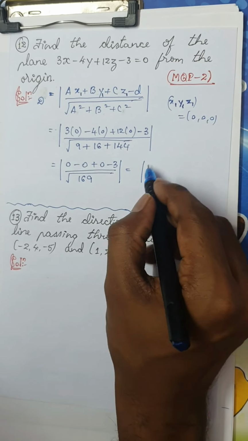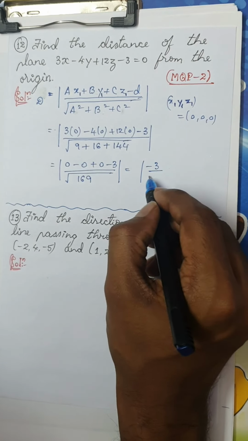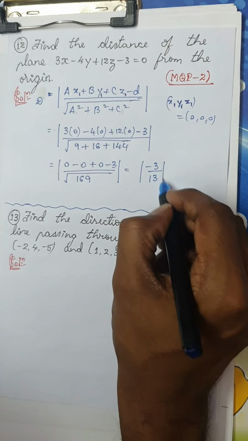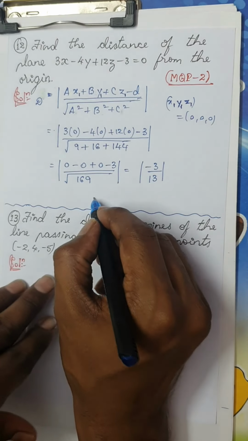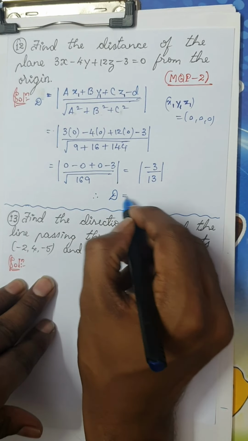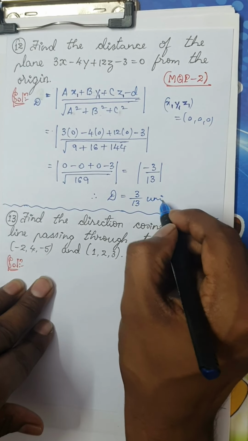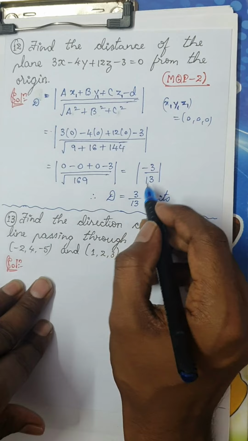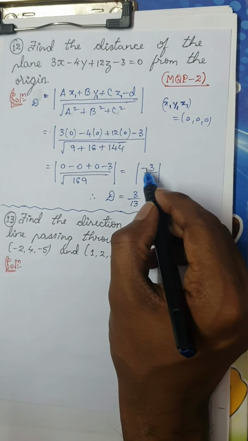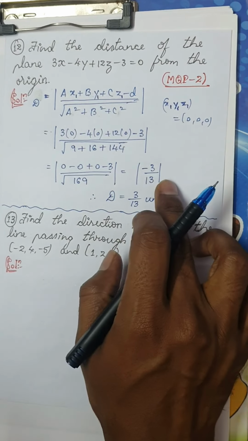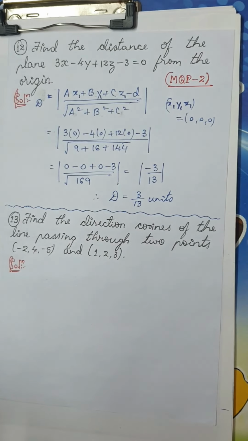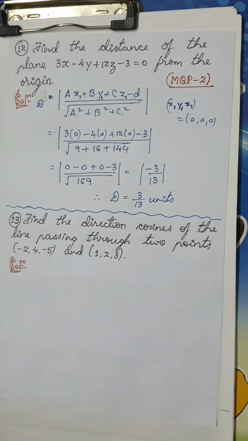So this is minus 3 divided by root 169, which is 13. Therefore the required distance is 3 divided by 13 units. Why is it positive? Because distance cannot be negative. That is why we take the modulus sign here. So D is 3 by 13 units.